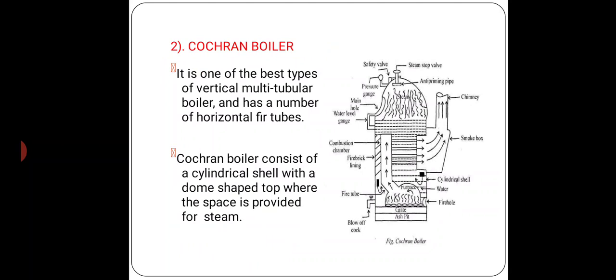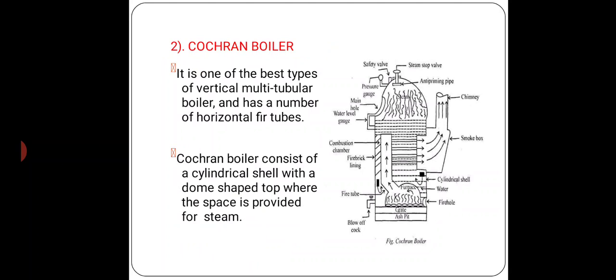Second is the Cochran boiler. It is a well-known design of a vertical multi-tubular fire tube boiler, and it is an improvement over the simple vertical boiler as it provides greater heating surface. The details of the Cochran boiler are shown in the figure. It is one of the best types.